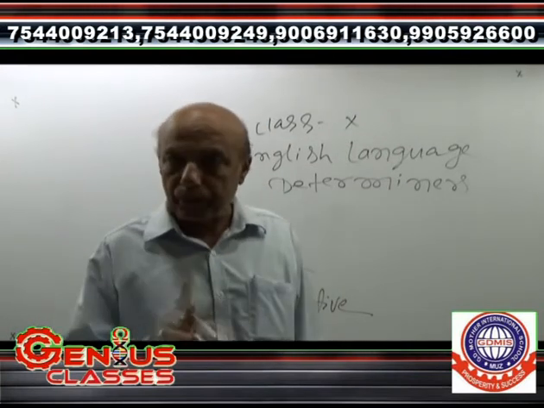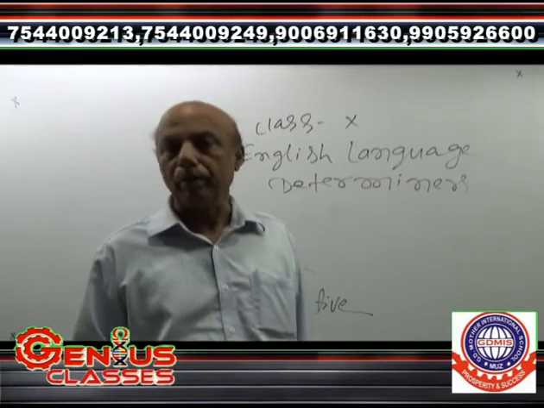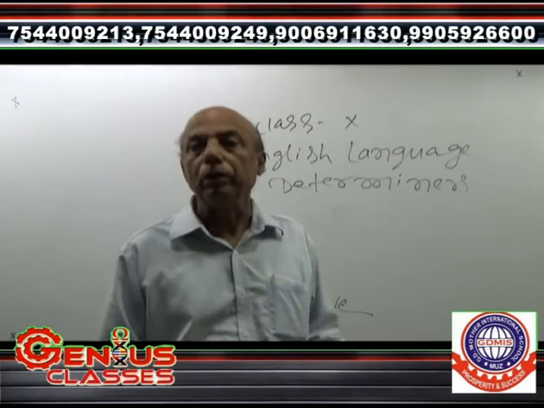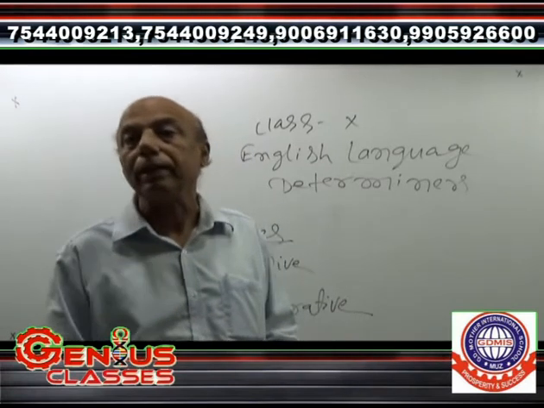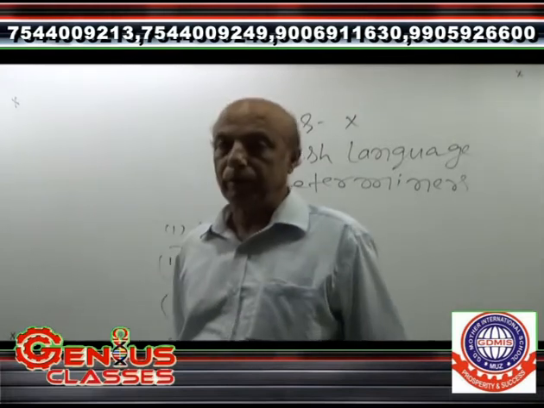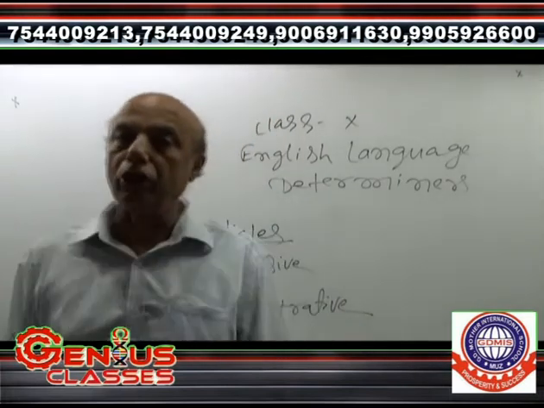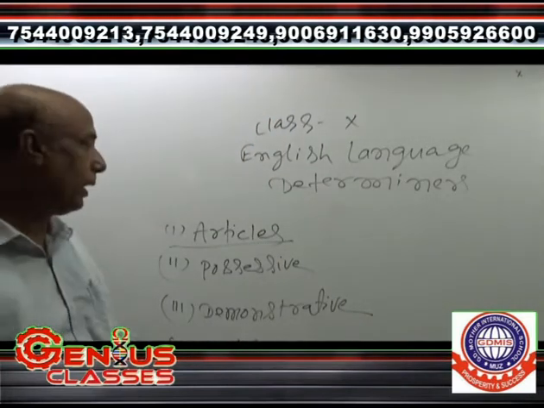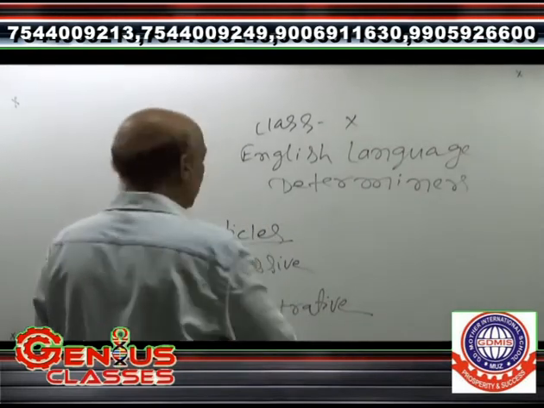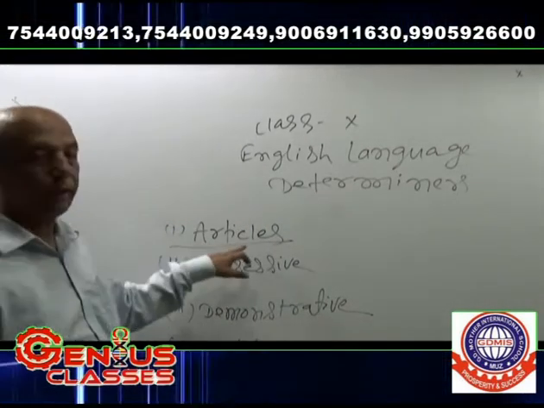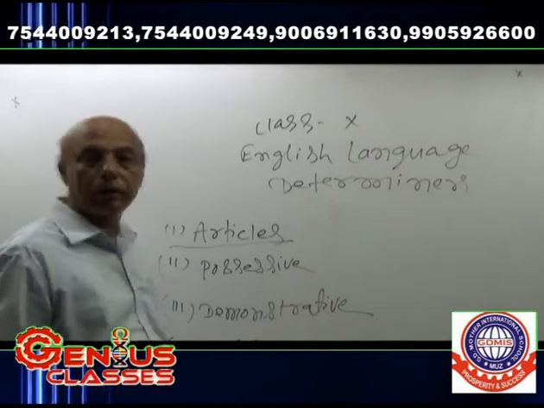It is the definite part of the determiners and the is even used before the newspaper and the magazine. I am teaching first what is called articles. Articles I have already told you, a, an and the.